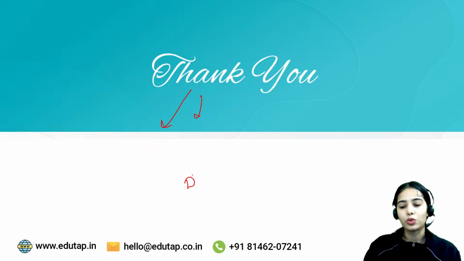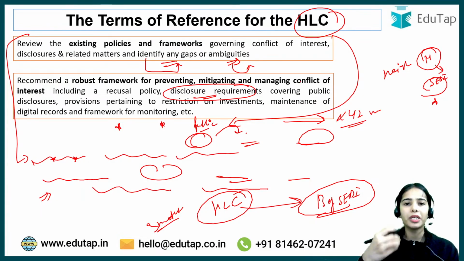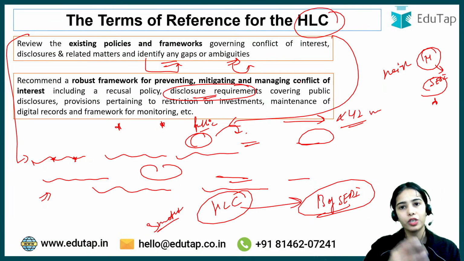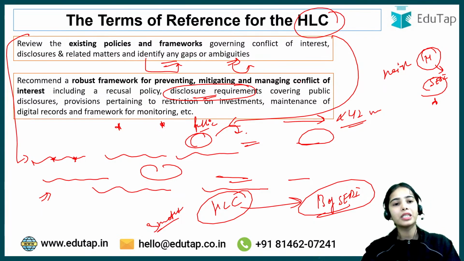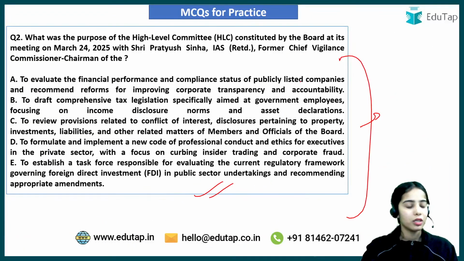No, the extra disclosure. See, it has been clearly written that disclosures happen right now also, but a more robust framework is required for the disclosure requirements, covering the public disclosures. The public disclosures need to happen, that how much property you have, investment you have, or liabilities you have. Okay, so that is the requirement. So disclosures happen right now also, but a more robust framework is required for the disclosures.